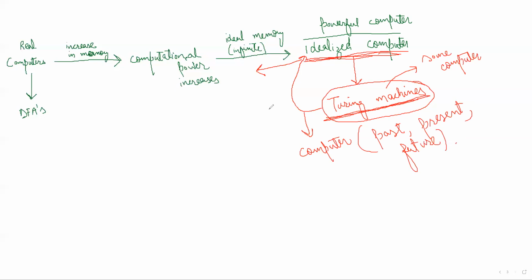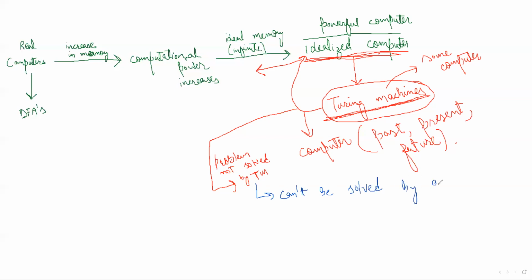However, if there is some problem not solved by a Turing machine, what does that mean? It means that the same problem cannot be solved by any computer.